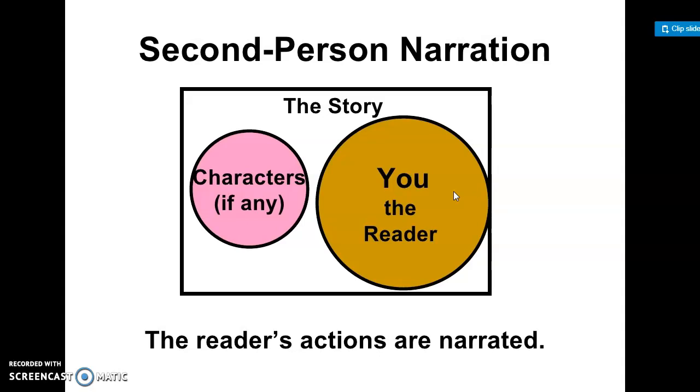In the second person narration, the author uses the pronoun you. In that case, the reader is a kind of character in the story, and the reader's actions are narrated.